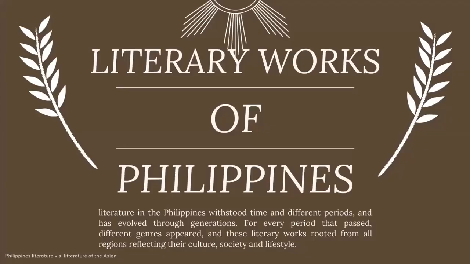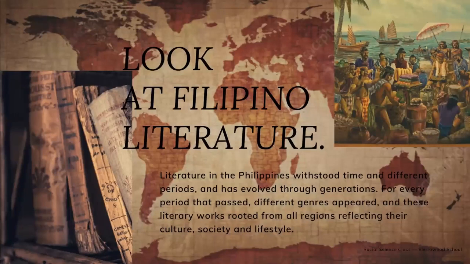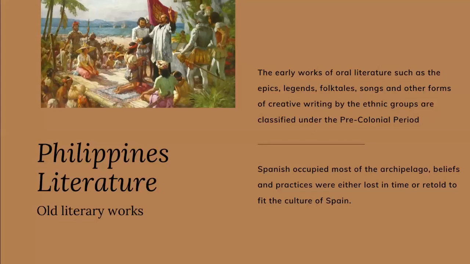We went through China, India, and Japan, and now we arrive here in the Philippines. According to WordPress, 2018, literature in the Philippines withstood time and different periods and has evolved through generations. For every period that passed, different genres appeared, and these literary works rooted from all regions reflect their culture, society, and lifestyle. The early works of oral literature such as the epics, legends, folk tales, songs, and other forms of creative writing by the ethnic groups are classified under the pre-colonial period, with every region having its own set of beliefs and being influenced by the cultures nearby.